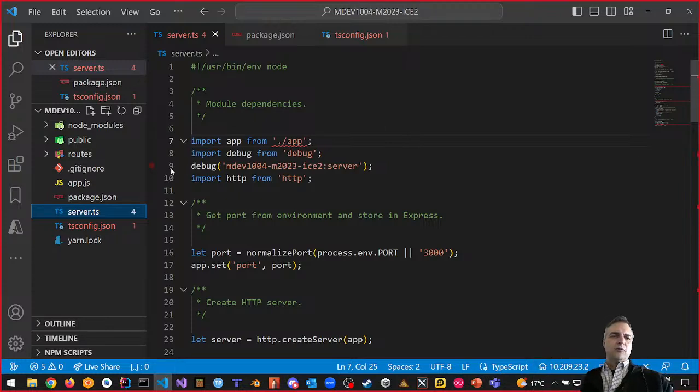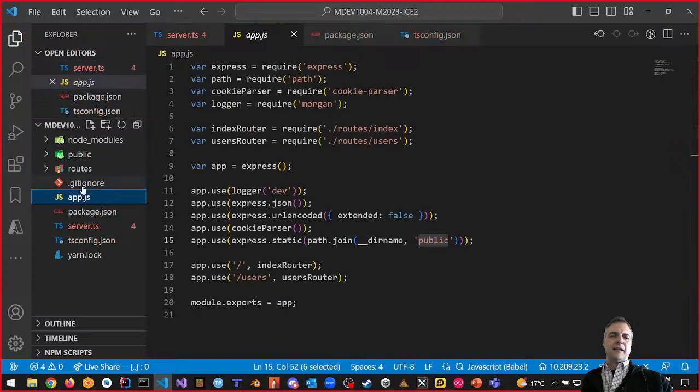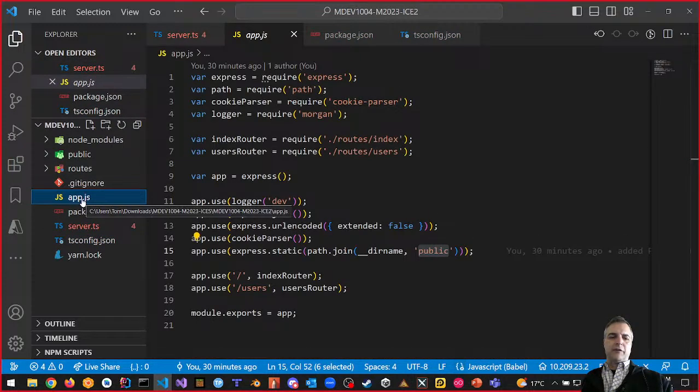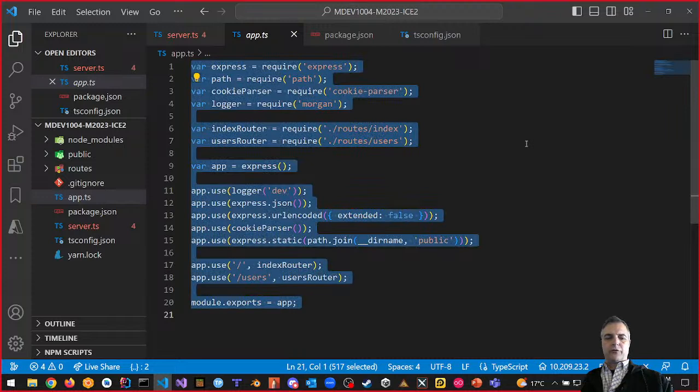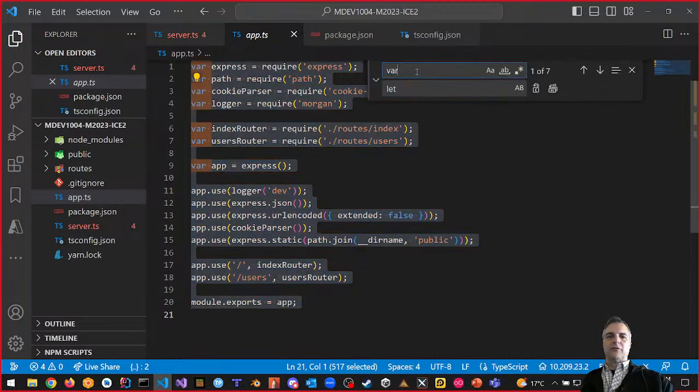All right, let's run into our app.ts and let's rename this one. So if I put F2 and if I change this to app.ts here, here's my app.ts, I'm going to do the same trick I did before. I want to rename all the vars to lets. So I'm going to Control A, Control F, and I'm going to pull this down and say change all my vars to lets, replace. Okay, that's the first thing I want to do.